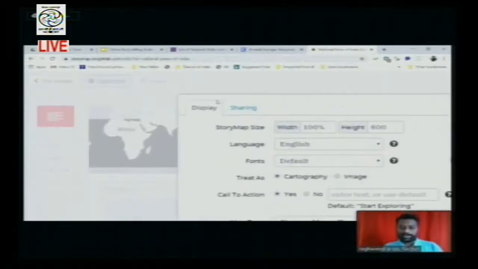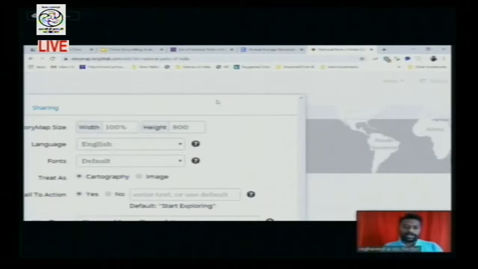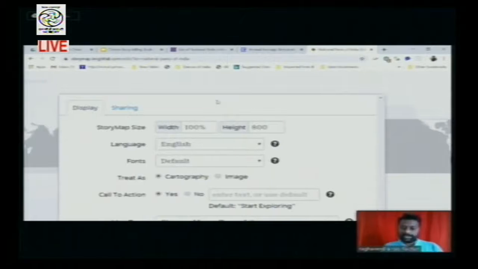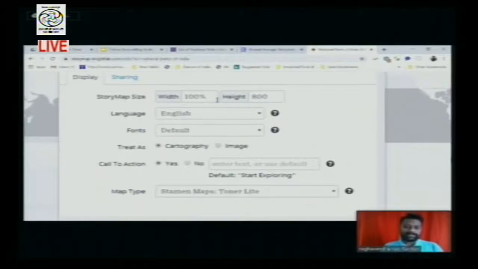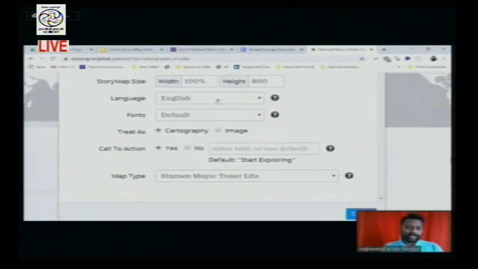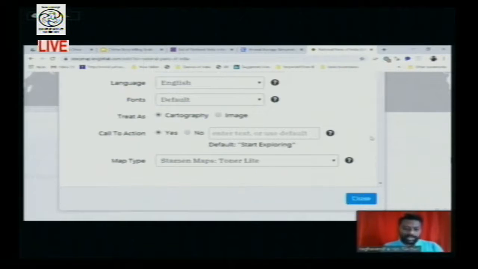When you click on it, you are able to see the default options which appear here: the width is 100%, the height is 80, and you can even change the language to your regional language. This is the default font which is given. The first slide will have a title called Start Exploring. If you want to change the title of that first slide, you can write the title over here.